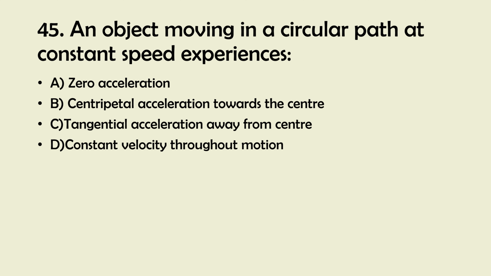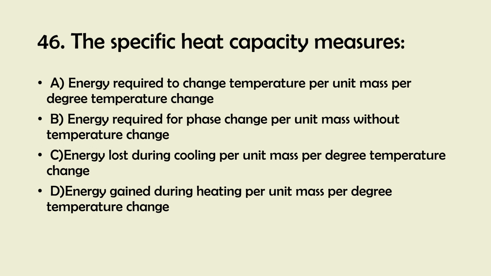And the right answer is 46. The specific heat capacity measures A. Energy required to change temperature per unit mass per degree temperature change. B. Energy required for phase change per unit mass without temperature change. C. Energy lost during cooling per unit mass per degree temperature change. D. Energy gain during heating per unit mass per degree temperature change.